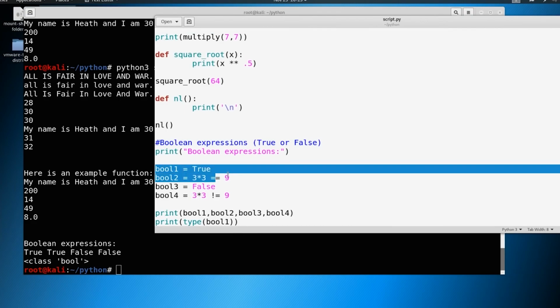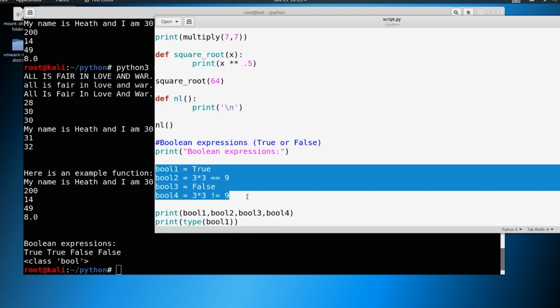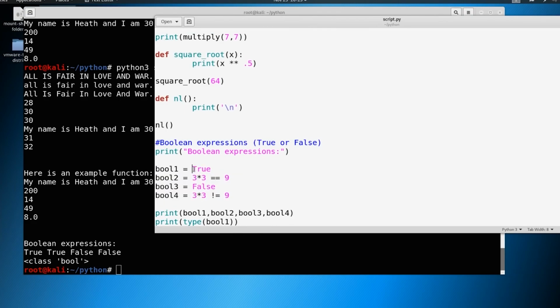So we've got 4 variables, and they're all Boolean expressions, right? So we've got true, this equals to true, this is false, and this is equal to false. So we see true, true, false, false when we print those all out. And then when we want to look at the type of the variable, so we say, hey, what's stored inside this variable? What's stored is a Boolean.